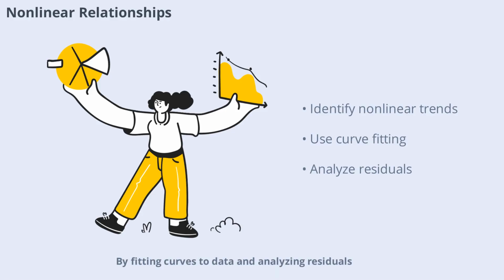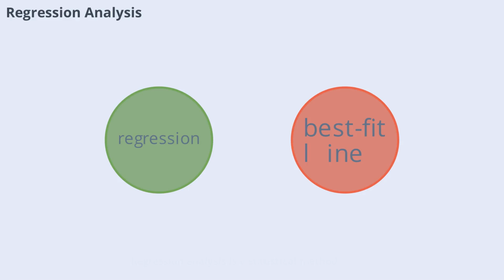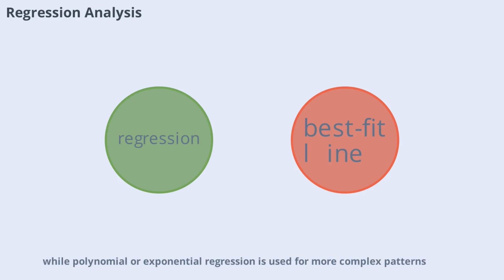By fitting curves to data and analyzing residuals, physicists can uncover the true nature of the relationships between variables. Regression analysis is a statistical method used to model the relationship between variables. In physics, it helps us find the best fit line or curve that describes our data. Linear regression is common for straight-line relationships, while polynomial or exponential regression is used for more complex patterns.